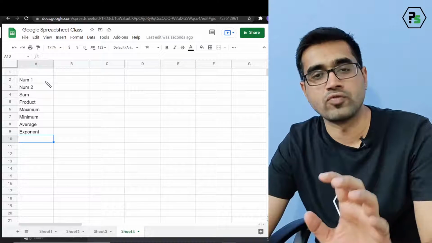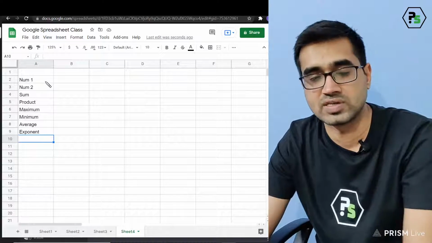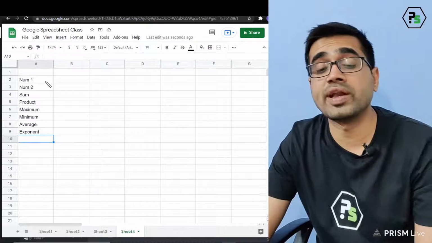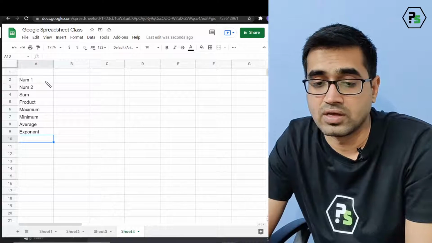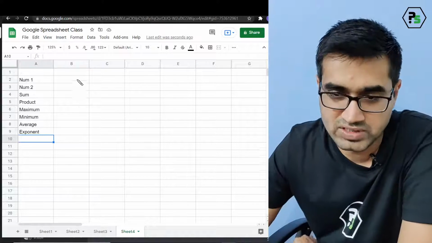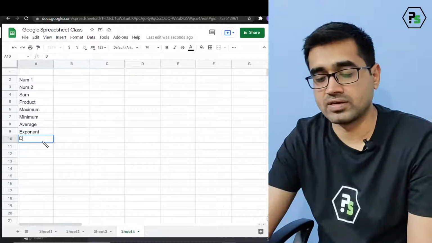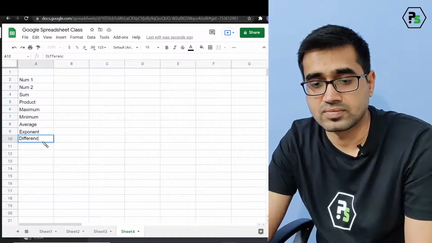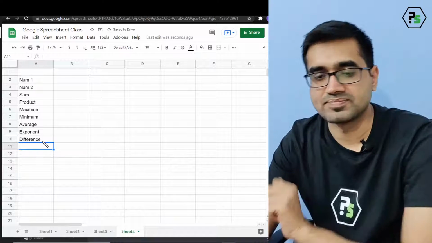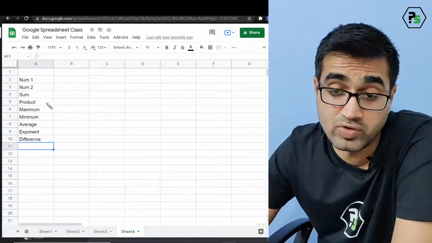I can make it look very good, but that's not my fundamental here, okay? That's a very long full course. Then only I can teach you that everything. How can I combine all these cells and make it colorful and all. Not required. Just so, exponent. What else can we find? Okay, I think for Google Sheets these are the minimum number of functions that will work. Let's say quotient, remainder, difference. Okay, difference I can find. A remainder we can leave. That's okay. But yeah, of course, this is custom, so whichever function you want to find, you find.